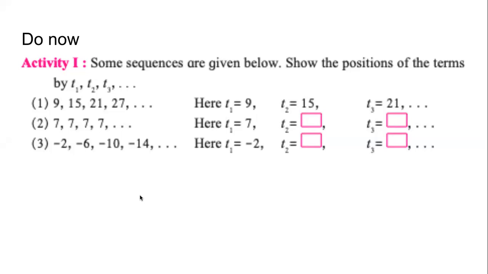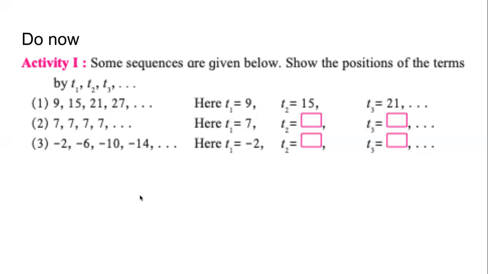There are 3 sequences that are on the screen now. Sequence number 1, which consists of 9, 15, 21, 27. Sequence number 2, 7, 7, 7, 7. And it continues. It is an infinite sequence. Sequence number 3, -2, -6, -10, -14. Right?